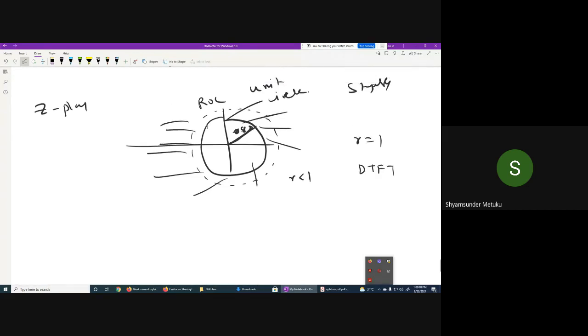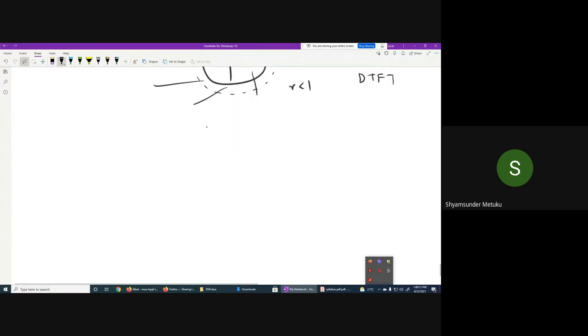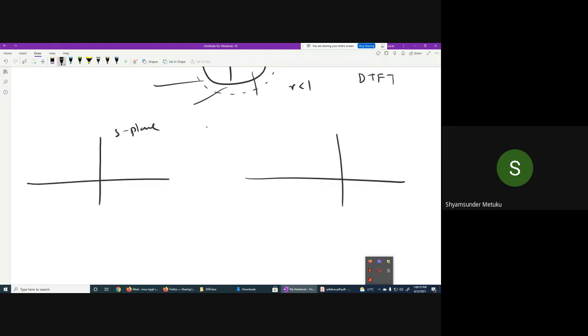So these are some of the similarities you must remember. Finally, what I'm trying to tell you is, when you design analog filters, the reference is always the S-plane. When we design digital filters, the reference is always the Z-plane. So coming to the IIR filters, the only method is that first you have to design an analog filter. When you design an analog filter, will my analysis be done in the S-plane or the Z-plane?